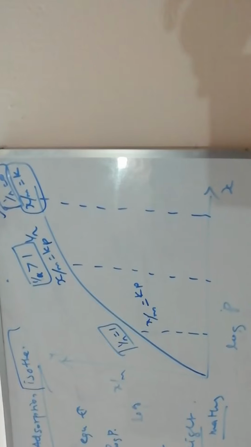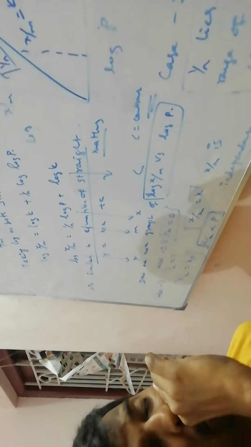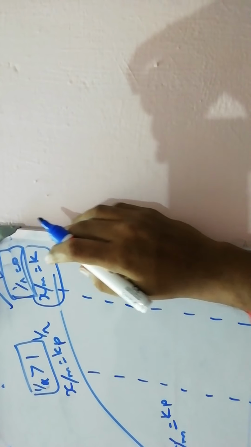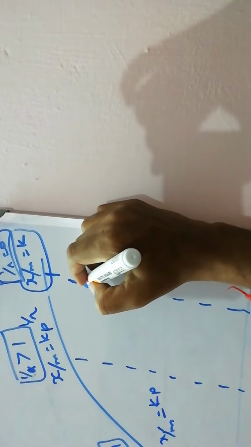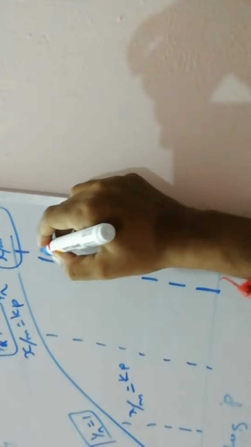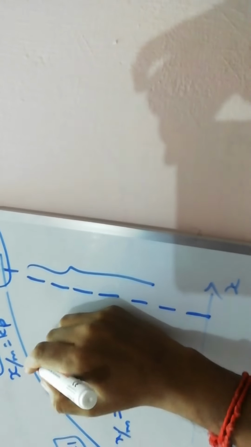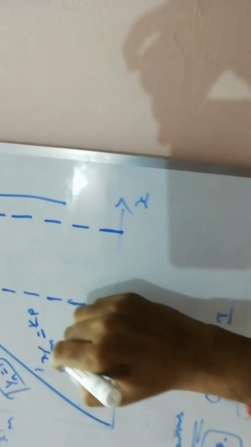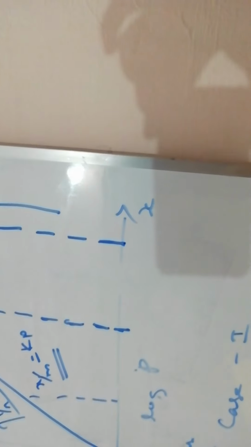At high pressure, the Freundlich adsorption isotherm failed to explain the mechanism of adsorption. Here 1 by n is equal to 0, meaning all the gas adsorbate is saturated with the adsorbent. Here 1 by n greater than 1 means adsorption is taking place at a moderate pressure. 1 by n equal to 1 means adsorption starts. Okay, this is the explanation of this graph.